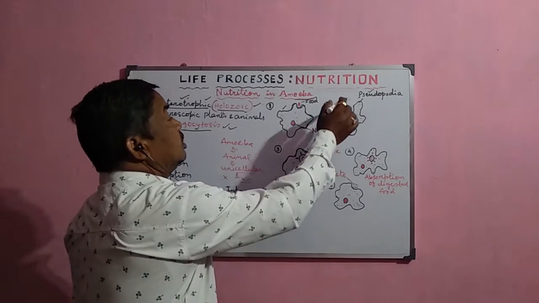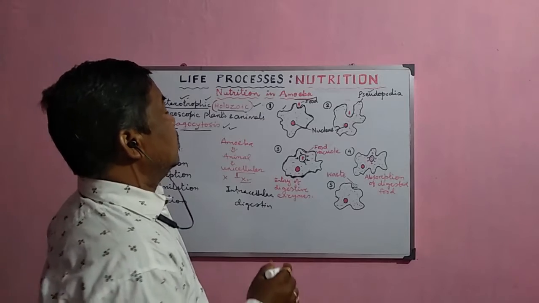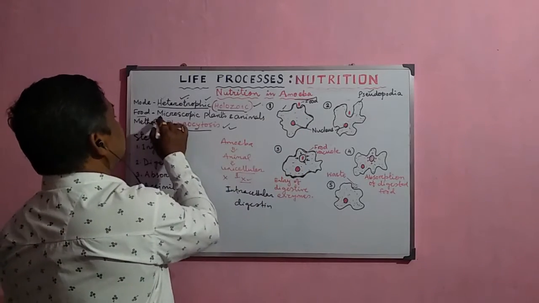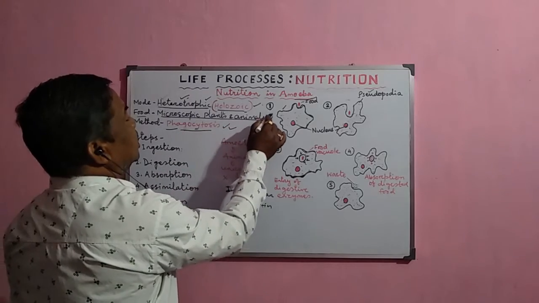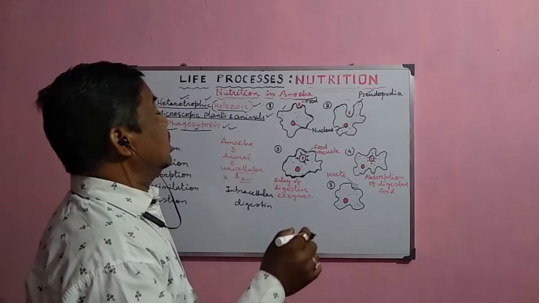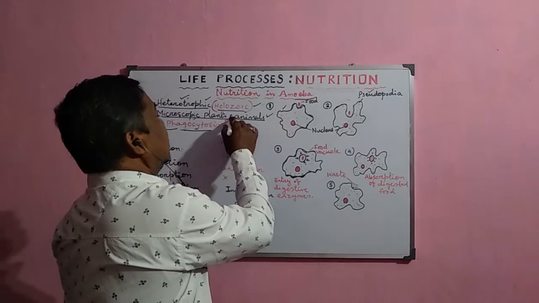So this pseudopodia helps in capturing the prey. The food of amoeba is microscopic plants and animals, because amoeba is a very small animal.